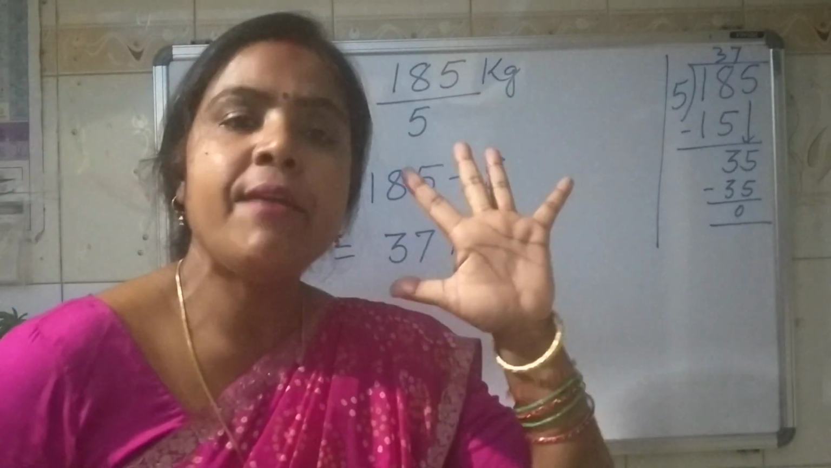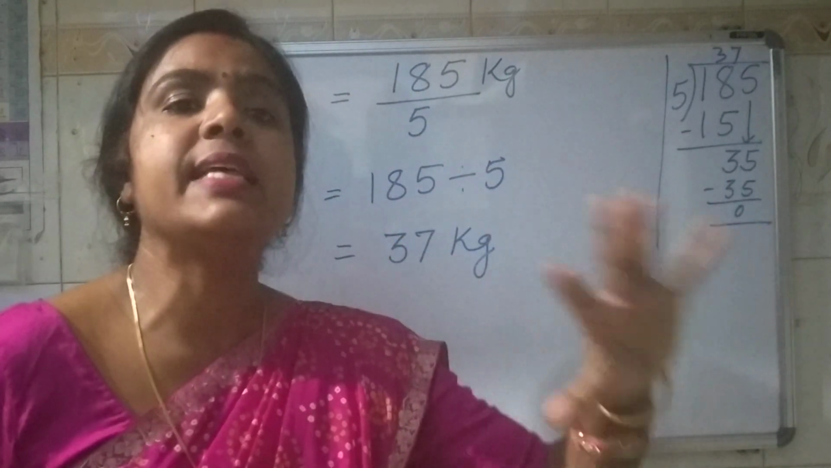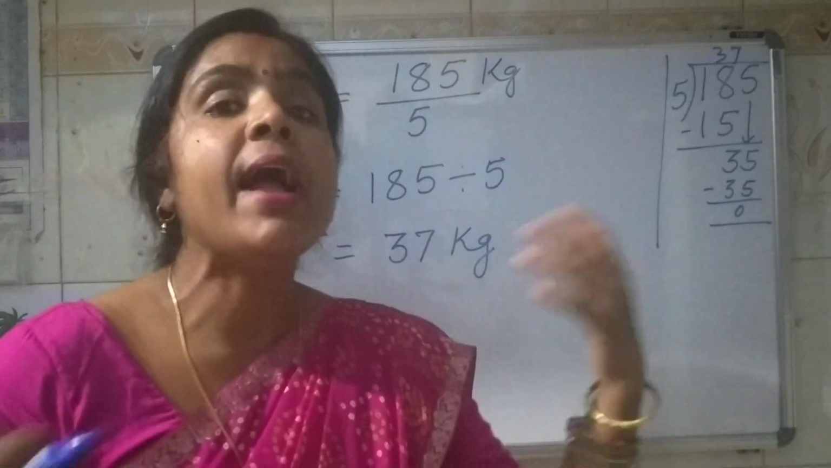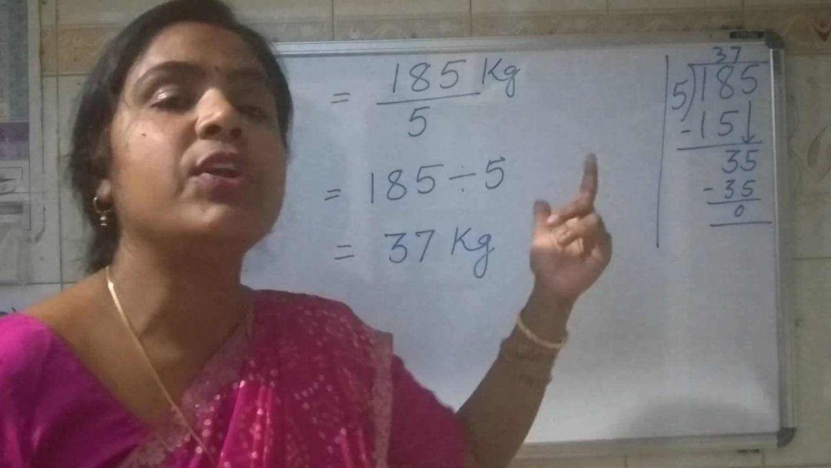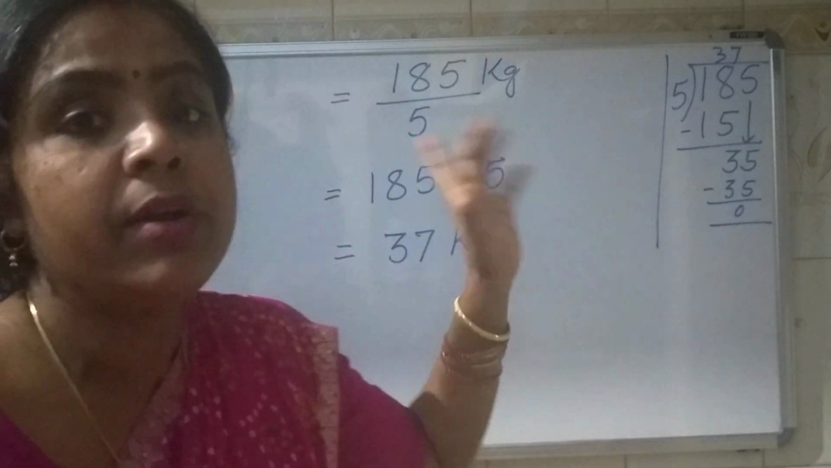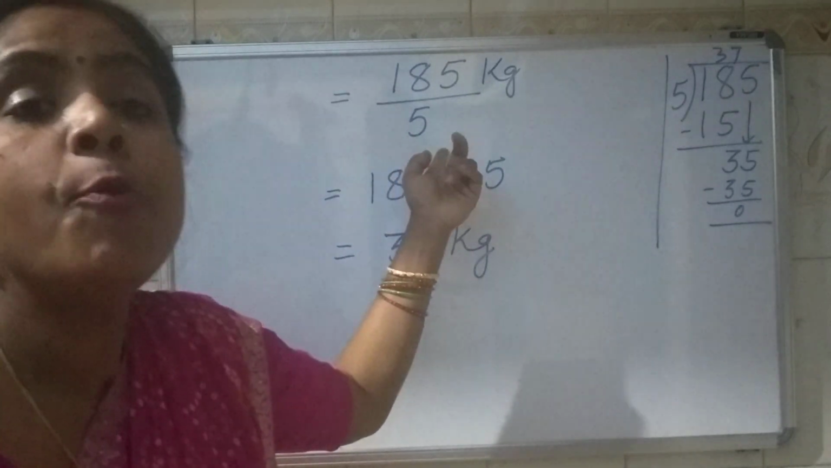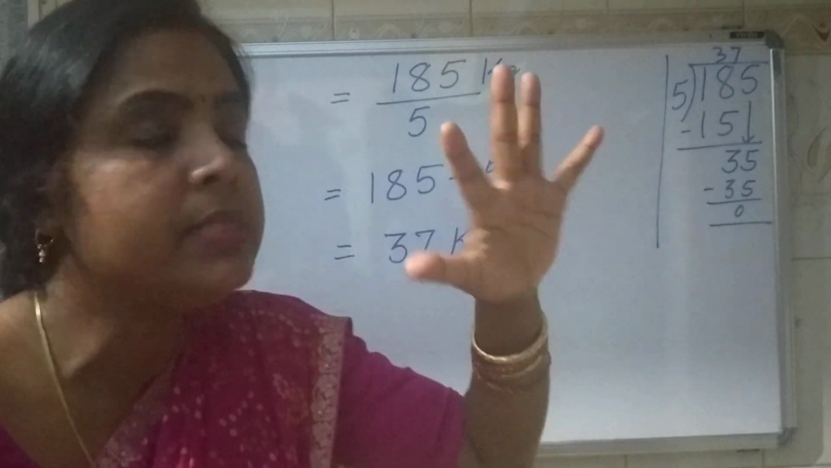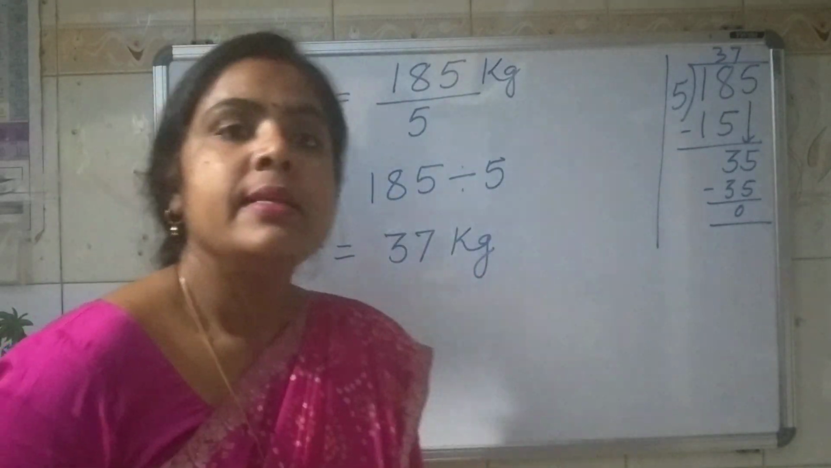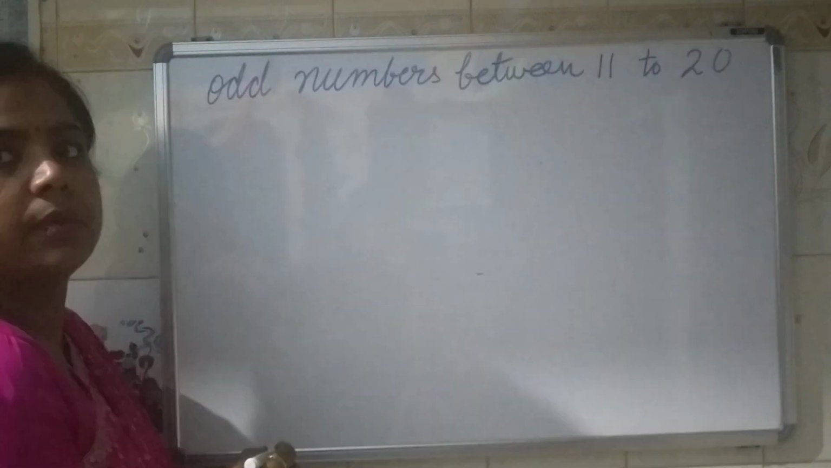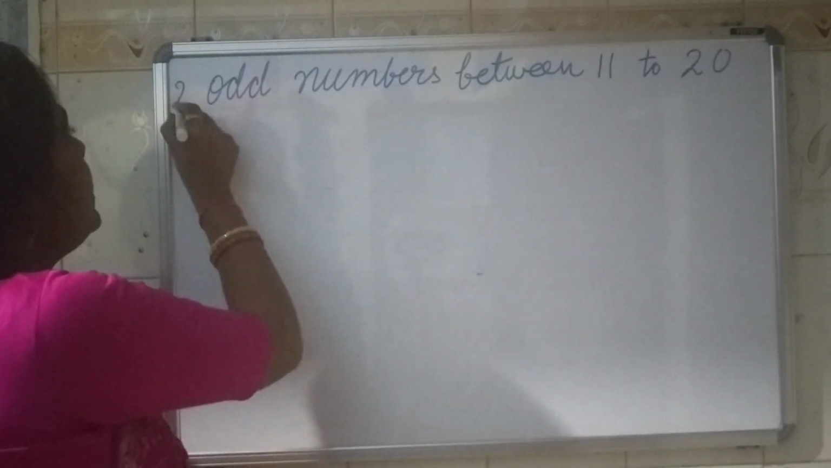Understood? We have 5 persons. Each person has a different weight. Now if I have to ask what is the average weight of that room, in that case what to do? We have to add the total weight, and then how many numbers are there? 5 numbers, because 5 people are there, and then divide this by this. Now move to the second example. Let's start with the second example.